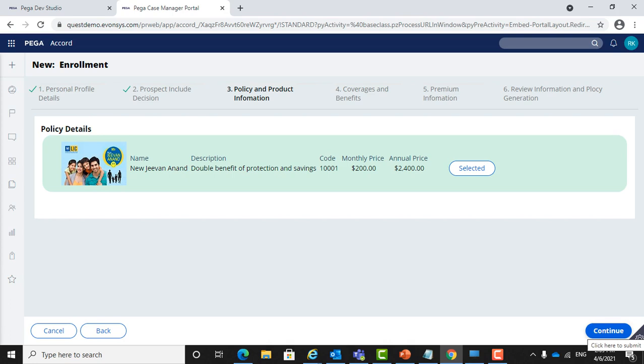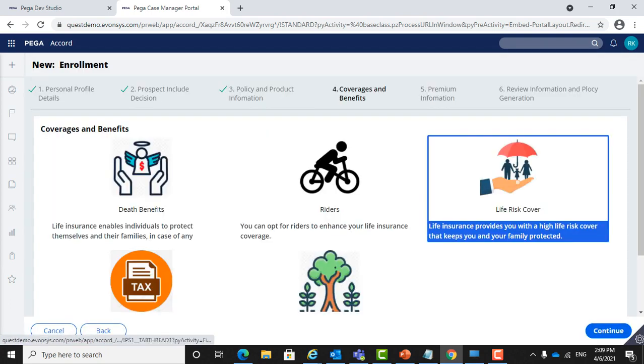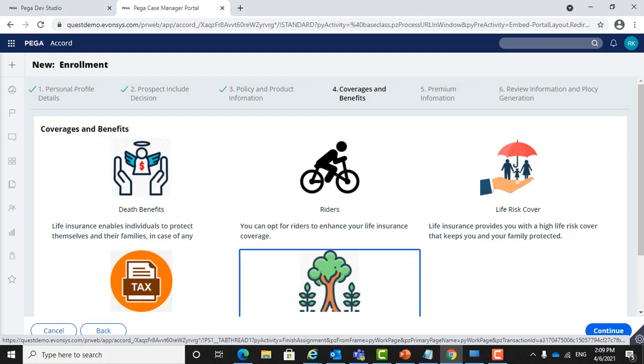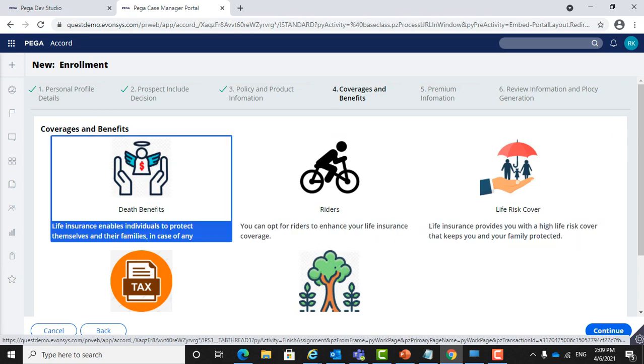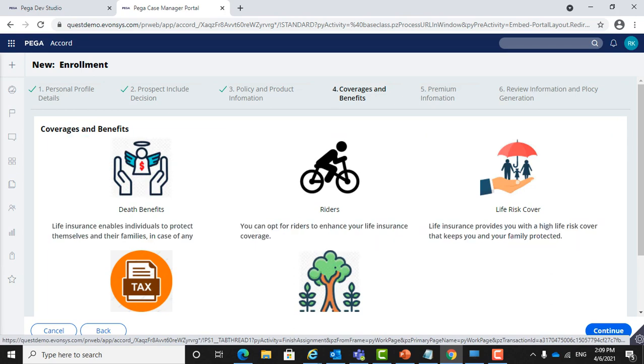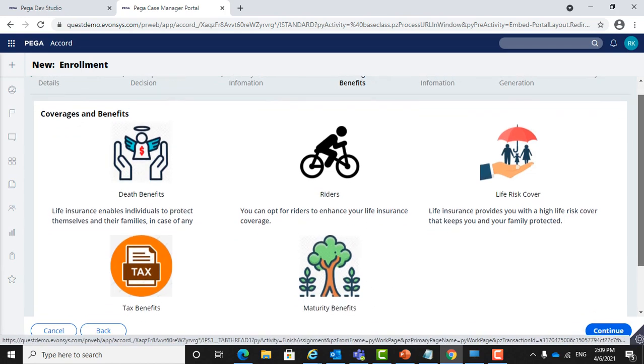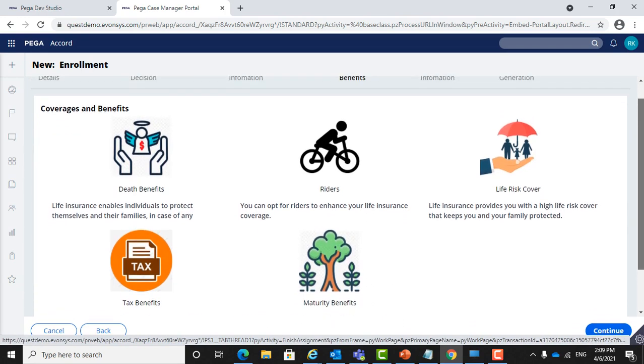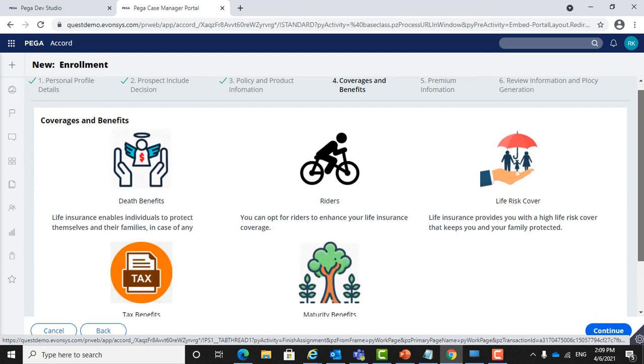are generated abiding by the Accord XML standards. Once after selecting the policy, the user can go to the next screen wherein the policy related coverage and benefits are provided as information to the user. This is just for information purposes; there is nothing to select on the screen. As part of the policy the user has selected, these are the coverage and benefits that he will be getting.